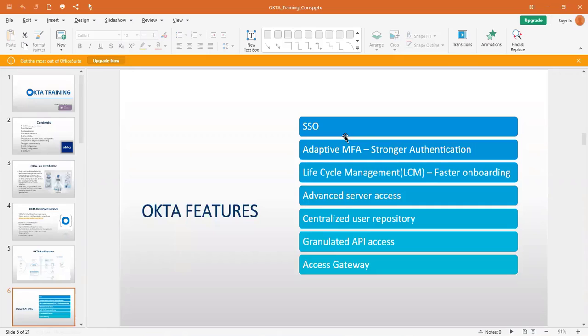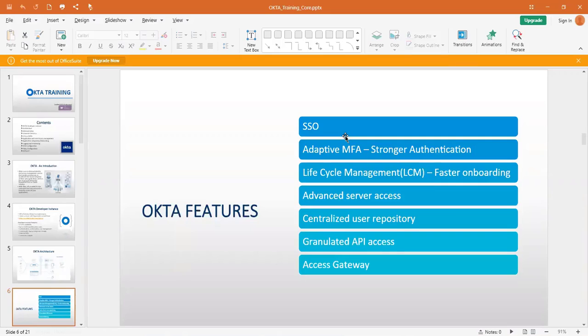As I said before, with Active Directory you can manage servers, network systems, routers, many things. But in Okta you can manage only user information and group information. You cannot manage anything other than that, so there are some restrictions. At the same time, there are some features in the Okta Universal Directory, which we call the centralized user repository. That is also a feature available in Okta.